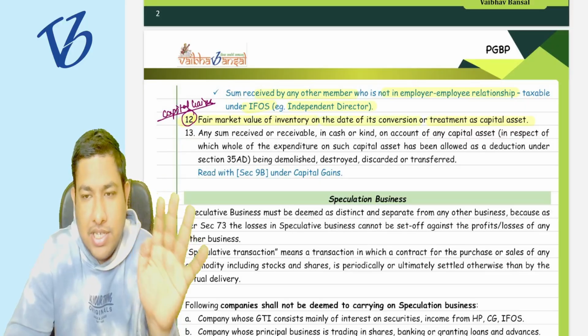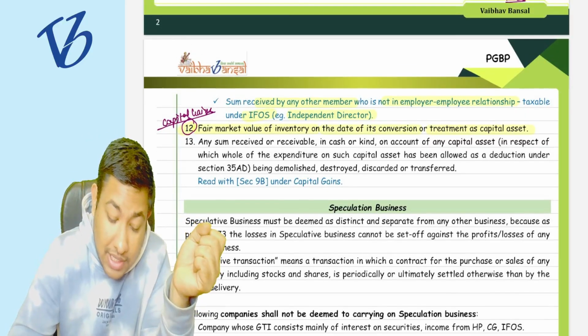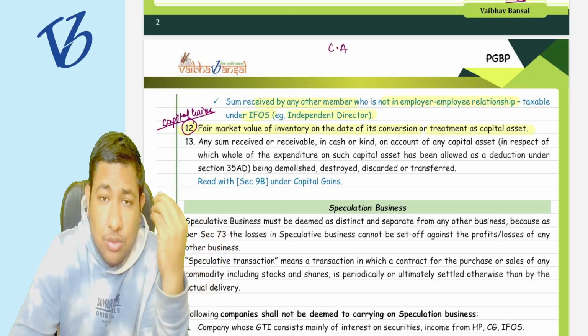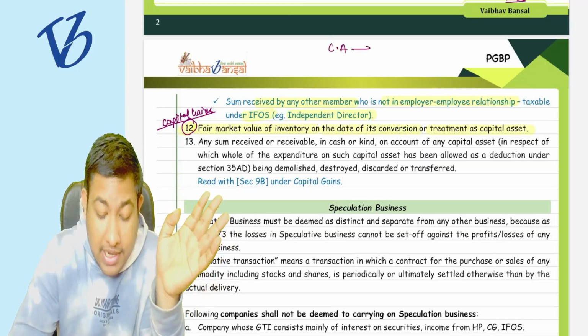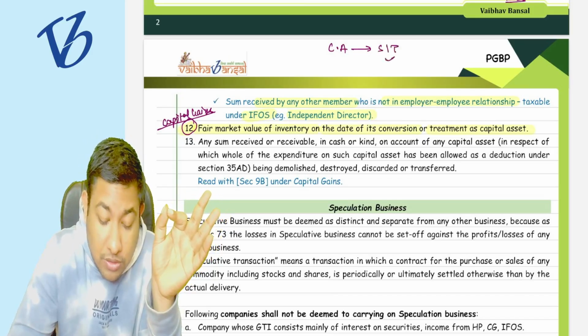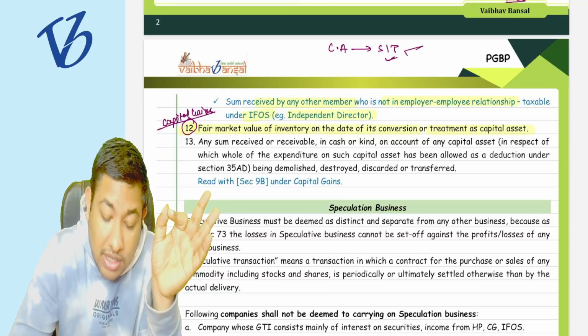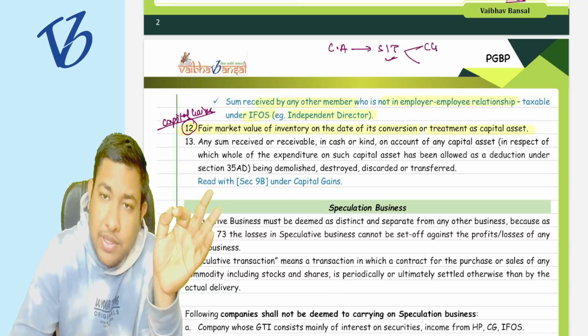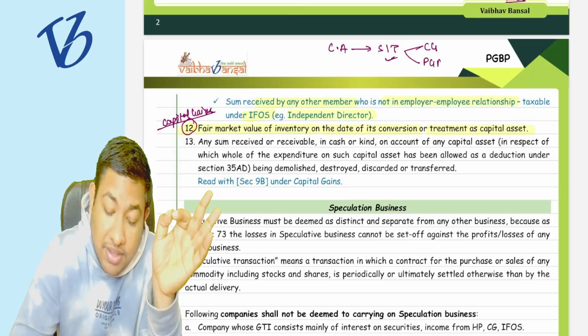If you know, otherwise we'll see in the capital asset chapter. If there is a capital asset, what is the capital asset? Do not ask me as of now. Okay, if there is a capital asset that is converted into stock in trade, then whenever this particular stock in trade is sold, there are two kinds of calculation. You will calculate the capital gain as well, and you will calculate the PGBP as well.